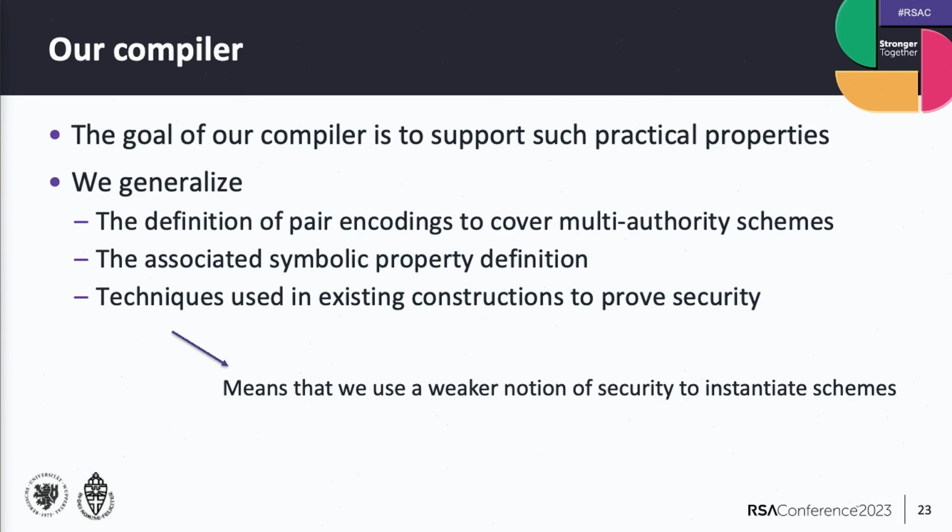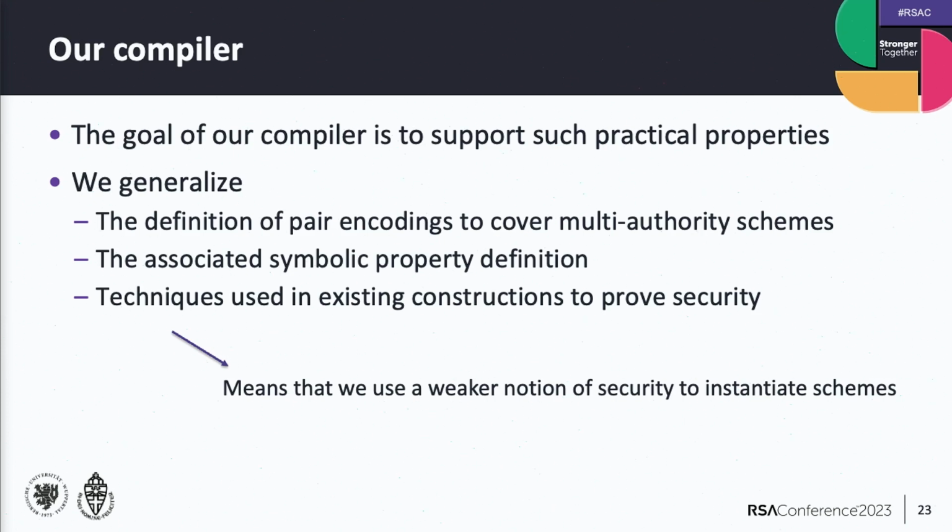To do this, we generalize a bunch of things. We're generalizing the definition of pairing coding such that we can also capture multiple authorities. These actually have a really different structure than the single authority variants that we see. To that end, we also need to generalize the associated symbolic property definition.